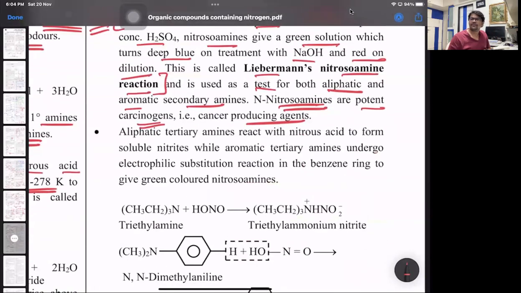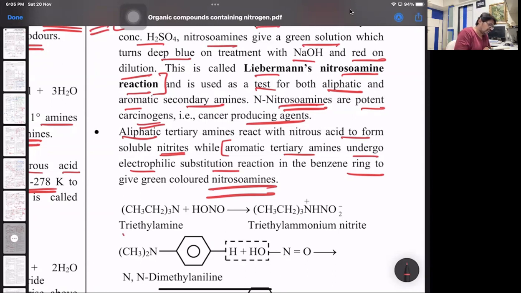Last part, aliphatic tertiary amines, open chain, with nitrous acid form soluble nitrite salts, which are water soluble. Whereas aromatic tertiary amines, this is very important, undergo electrophilic substitution in the benzene ring to give a nitrosoamine derivative. So 2 degree aliphatic, 2 degree aromatic and 3 degree aromatic amines, all three with HNO2, give you a nitroso derivative.